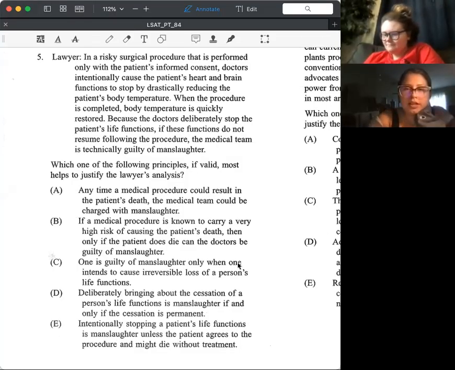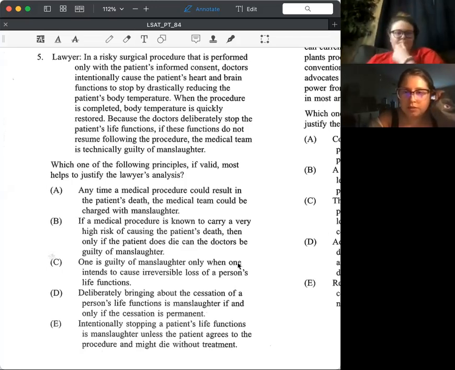The lawyer says that in a risky surgical procedure that is performed only with the patient's informed consent, doctors intentionally cause the patient's heart and brain functions to stop by drastically reducing the patient's body temperature. Okay, so we got some background info about surgical procedures that are risky, performed with the patient's consent, and what they do.